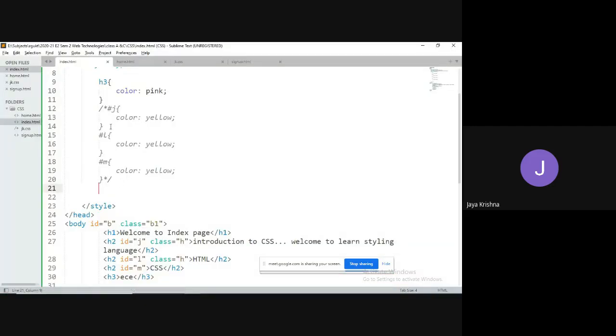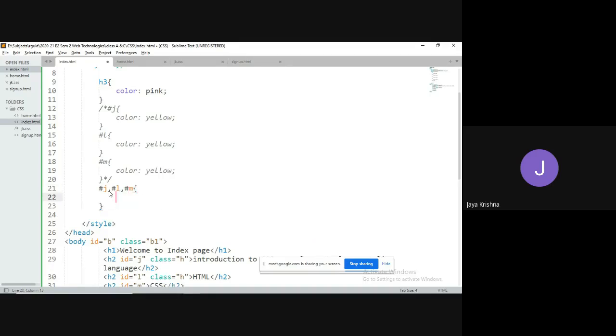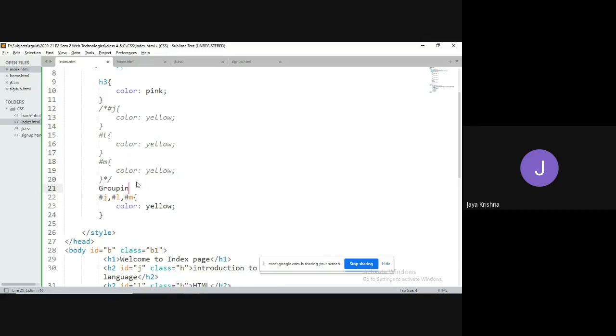Now what I can do, instead of writing the same code again and again, is group these three selectors. I can access with respect to the ID names hash j, comma, hash l, comma, hash m. Meaning that for whichever elements you would like to apply similar kinds of styles, I separate them with a single comma, then color equal to yellow. This kind of thing we call grouping selectors.